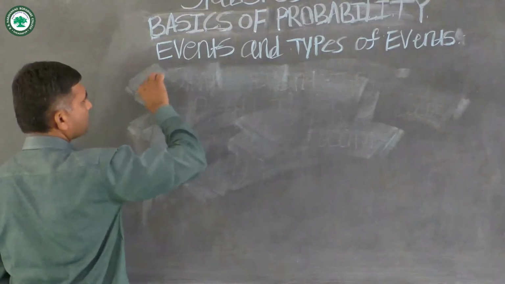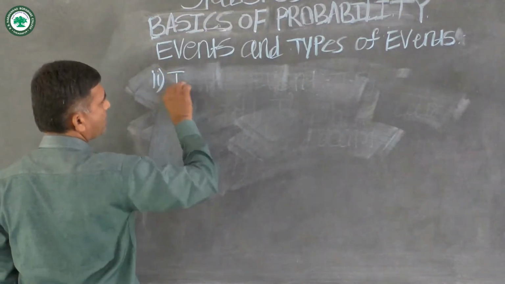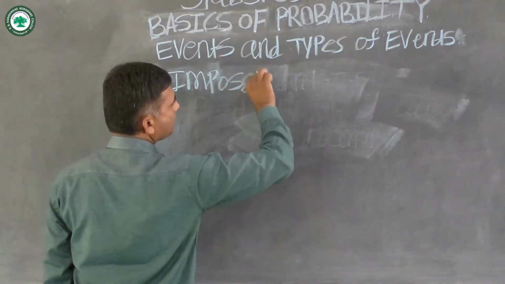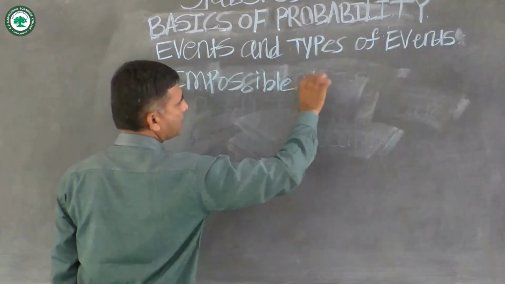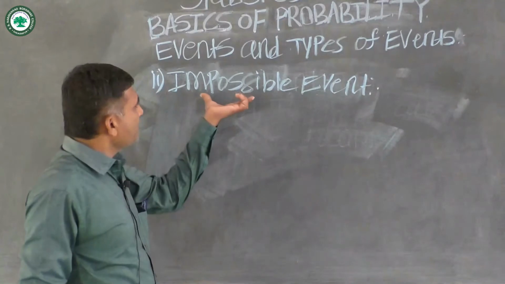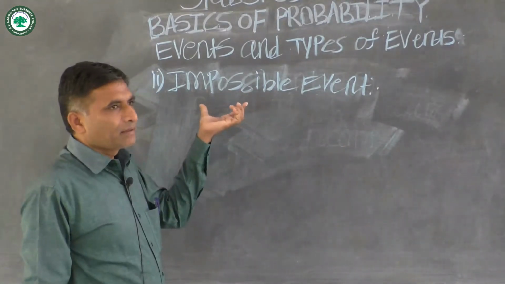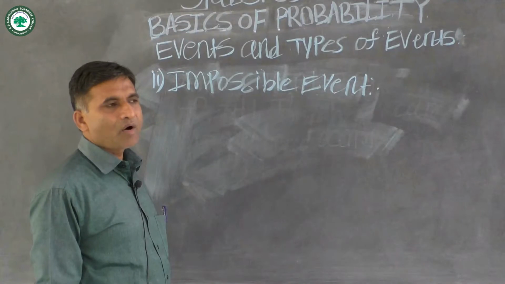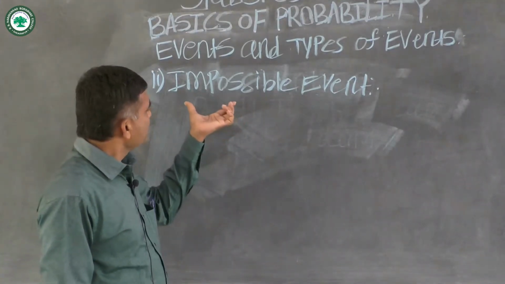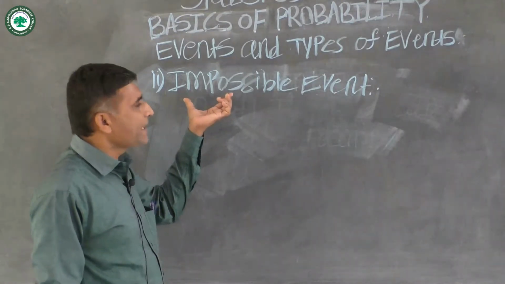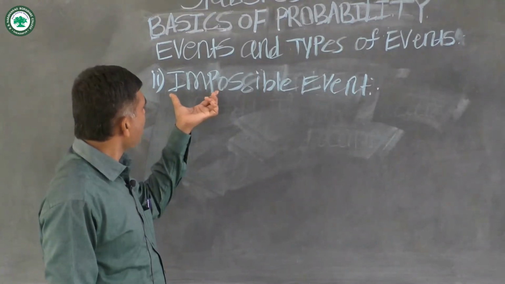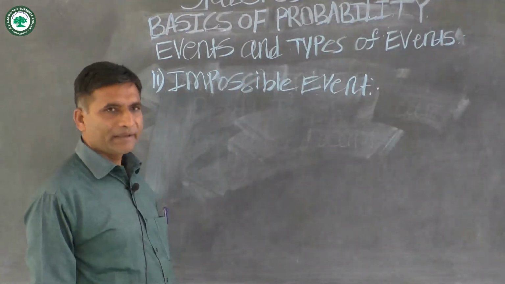The definition of impossible event: an empty set is called an impossible event, or if an event does not contain any sample point, then the event is called an impossible event.